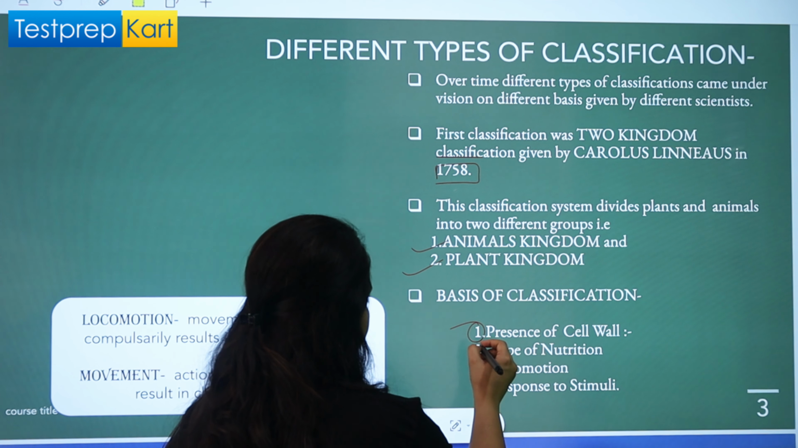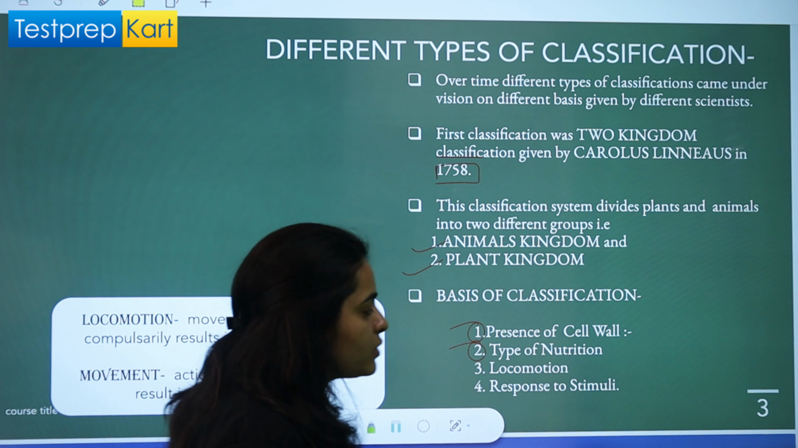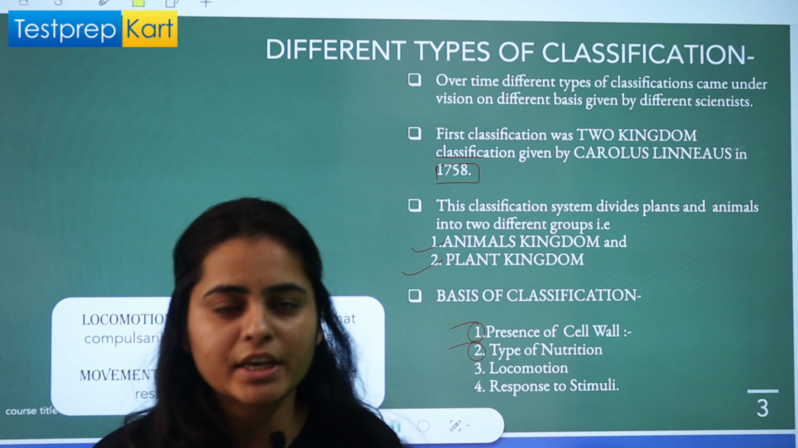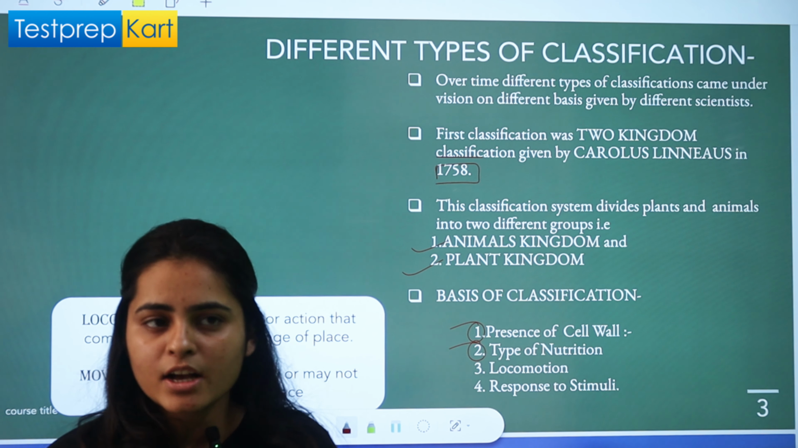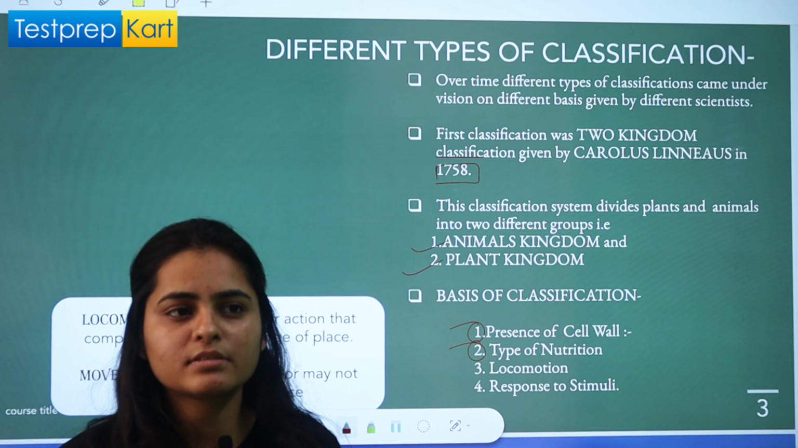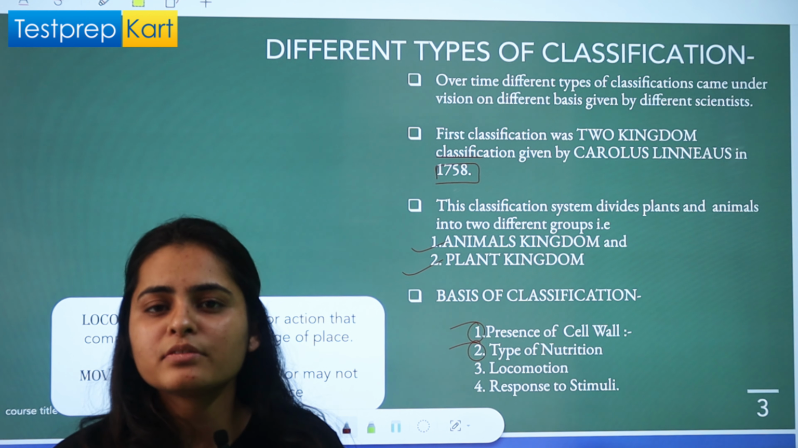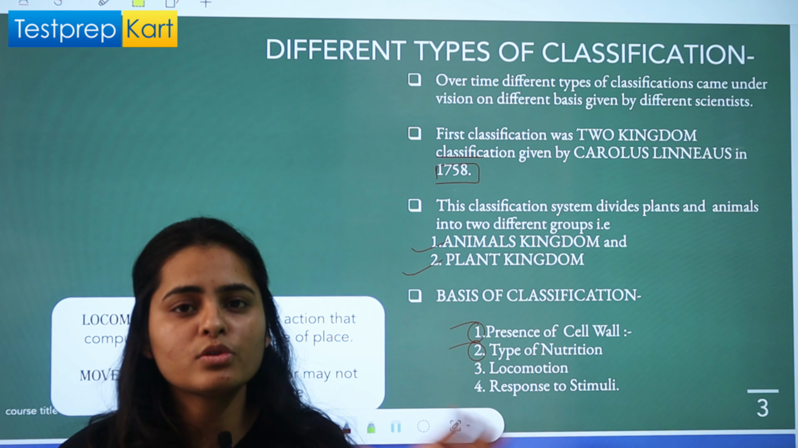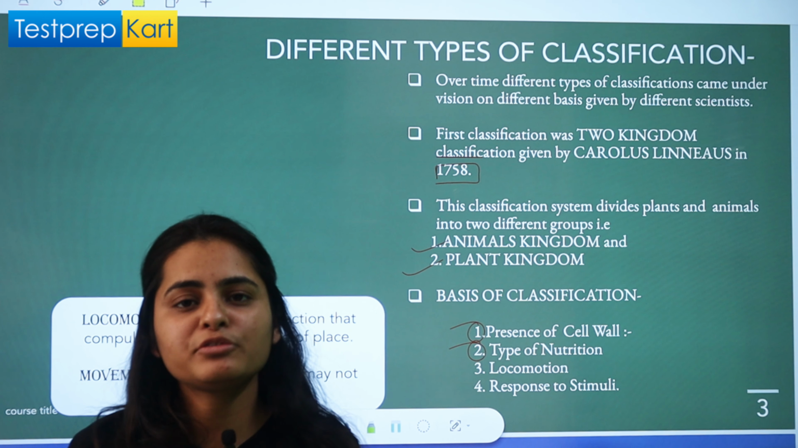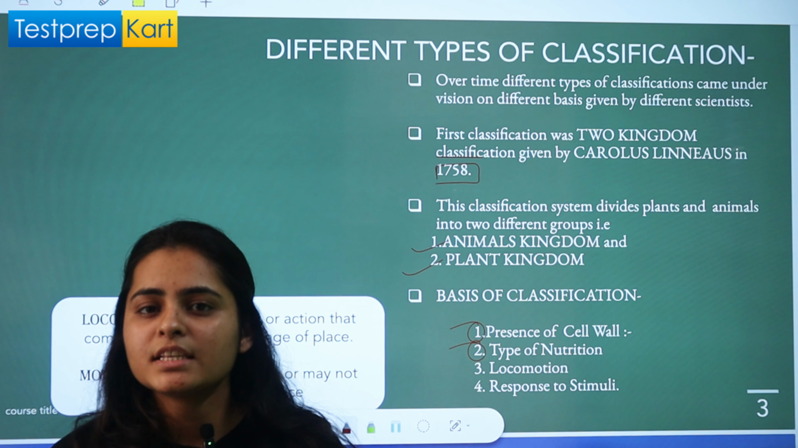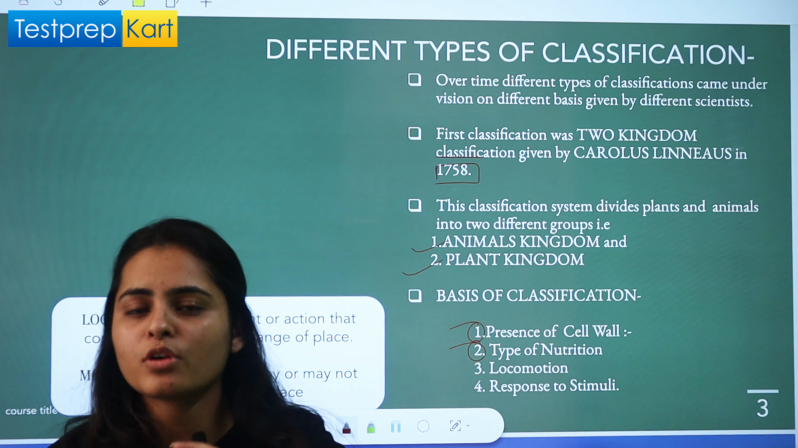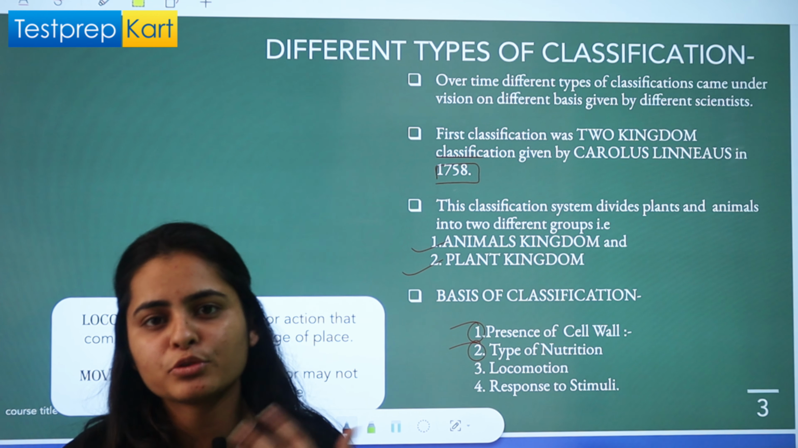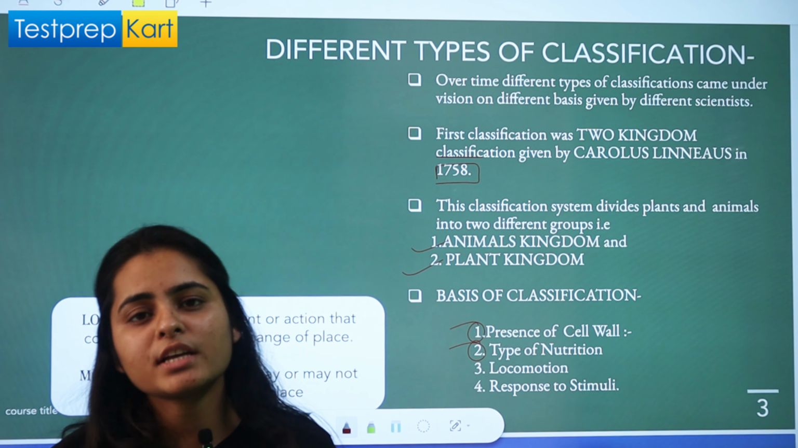Number two is type of nutrition, right? We all know that nutrition is of two types, autotrophic and heterotrophic. Autotrophic nutrition is shown by those living organisms who produce their own food. Autotrophs, auto means self nutrition. If they are deriving self nutrition, then that is known as autotrophs. Plants prepare their own food with the help of sunlight through photosynthesis, right? So they are known as autotrophs.